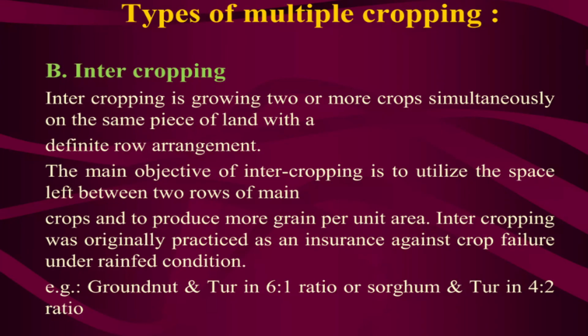What are the types of multiple cropping? Intercropping. We are growing two or more crops simultaneously on the same piece of land with a different row arrangement. If you take one as the main crop, another will be a subcrop. So between two main crops you can have a row of the subcrops. It will be like insurance against crop failure, etc.